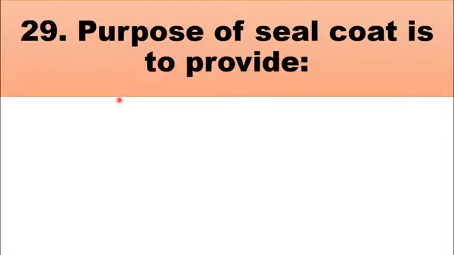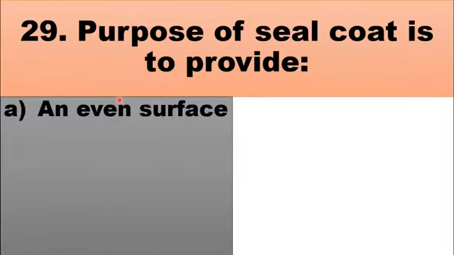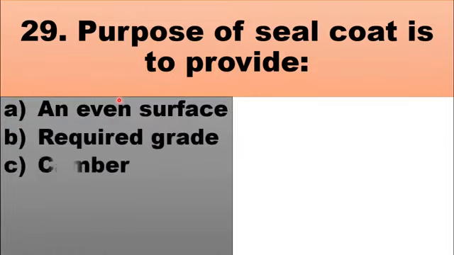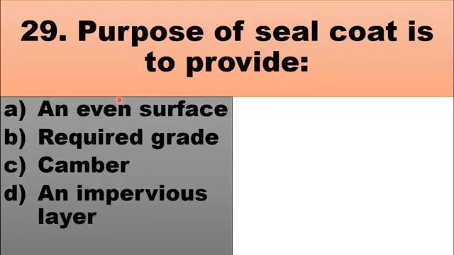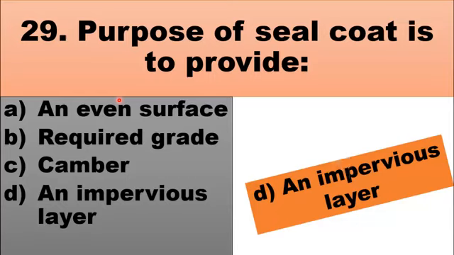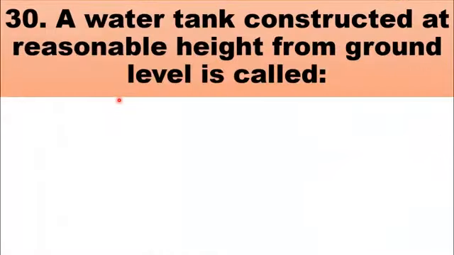MCQ number 29 is, purpose of seal coat is to provide A, an even surface, B, required grade, C, camber, D, an impervious layer. Purpose of seal coat is mainly to provide an impervious layer. So the right choice for this question is D, an impervious layer.